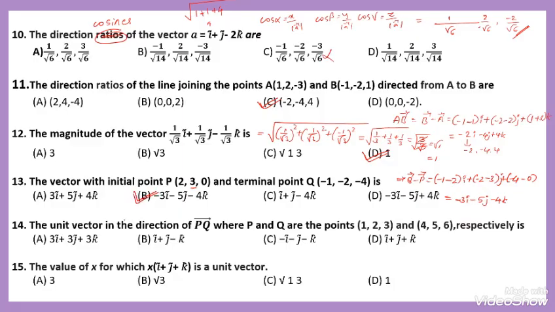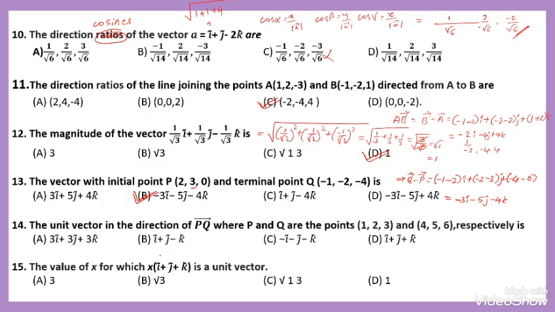Then question number 14. The unit vector in the direction of PQ, where P and Q are the points 1, 2, 3 and 4, 5, 6 respectively.